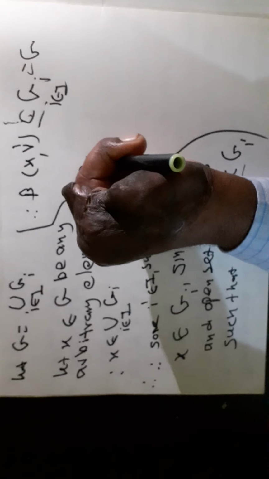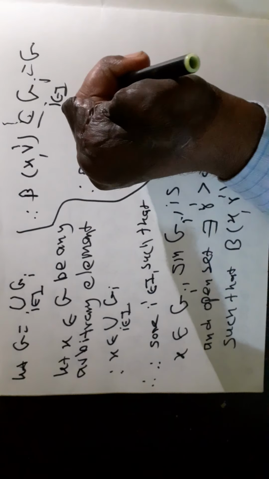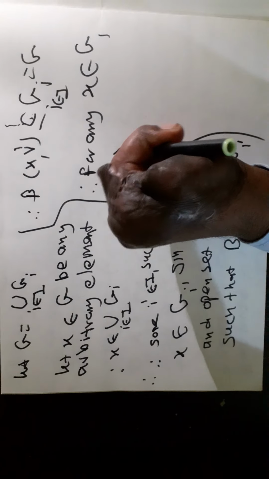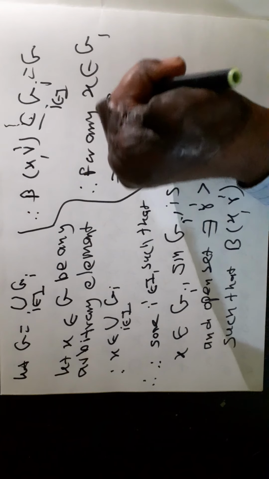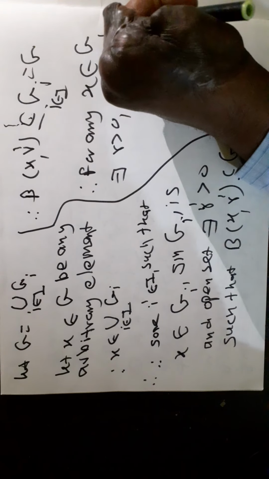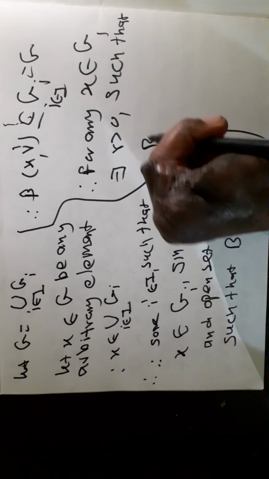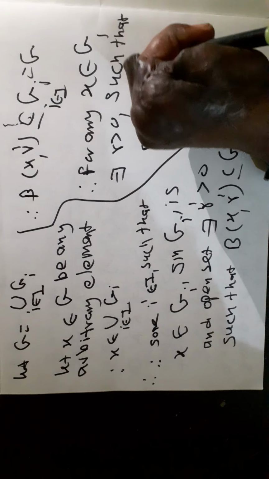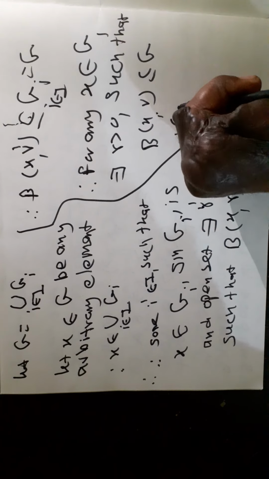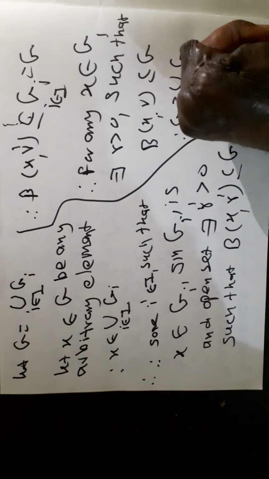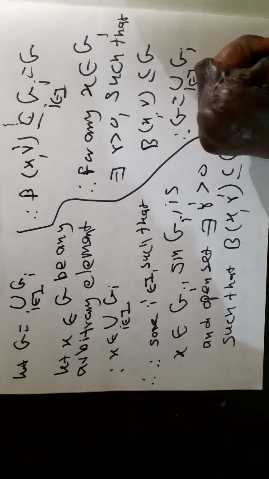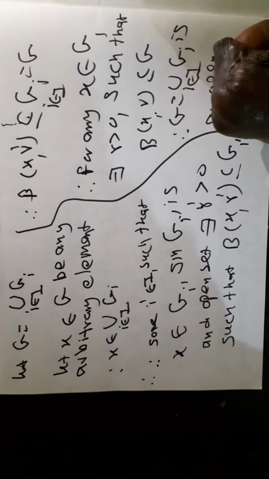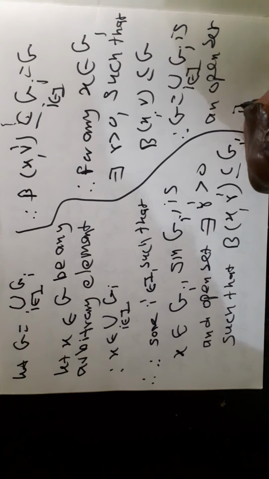Therefore, for any x belonging to G, there exists r greater than 0 such that the open ball centered at x and radius r is a subset of G. Therefore, G, equal to the union of G_i such that i belongs to I, is an open set in (X, d).